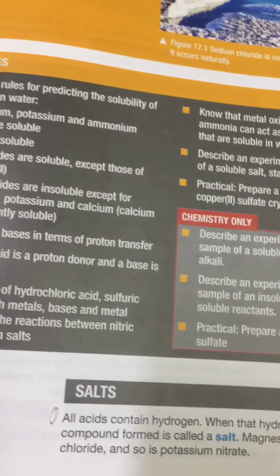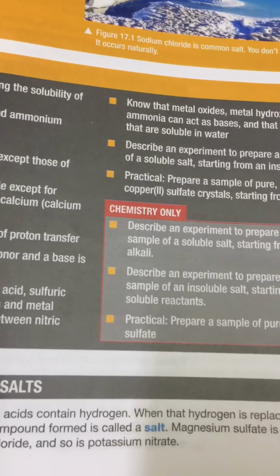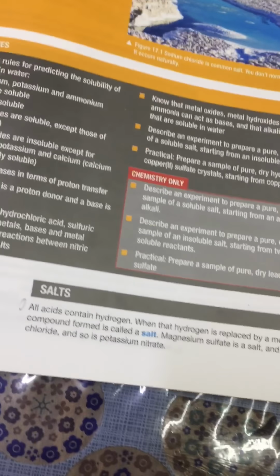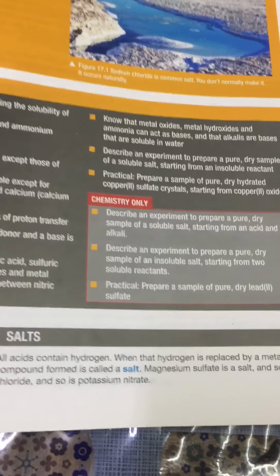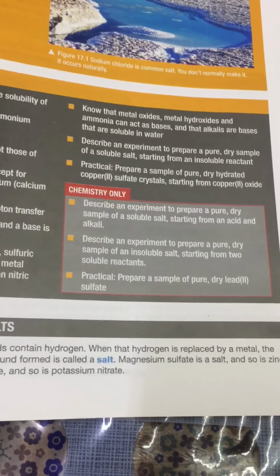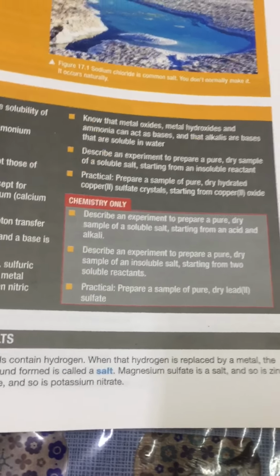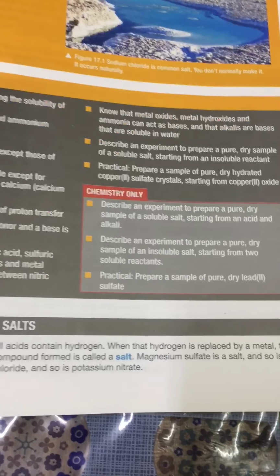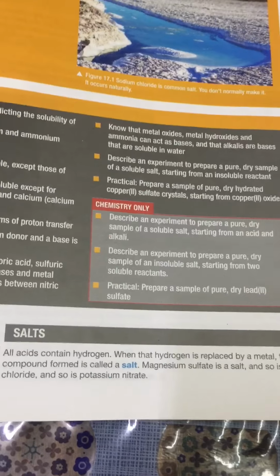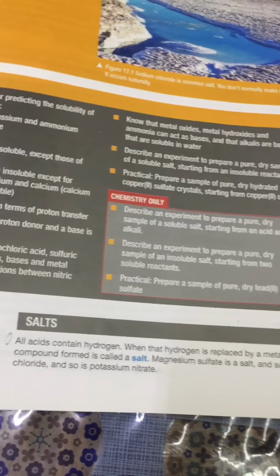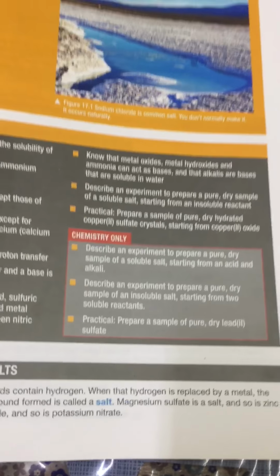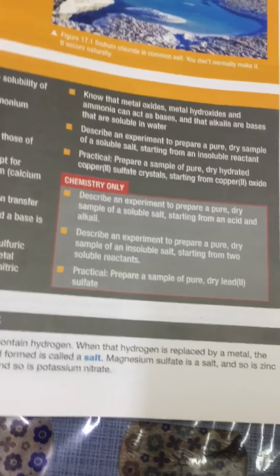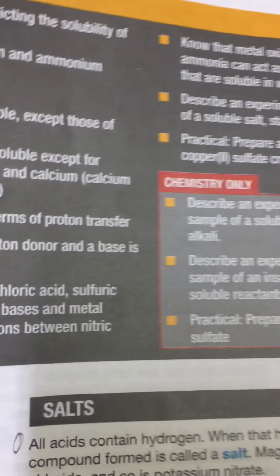What does it mean by salts? As we said, salt is something produced from a neutralization reaction between acid and base. When the hydrogen of an acid is replaced by a metal, it will also produce salt. So salt is a product from a neutralization reaction between acid and base, and also comes from when the hydrogen of the acid is replaced by a metal. I want the definition of salt on page 173.